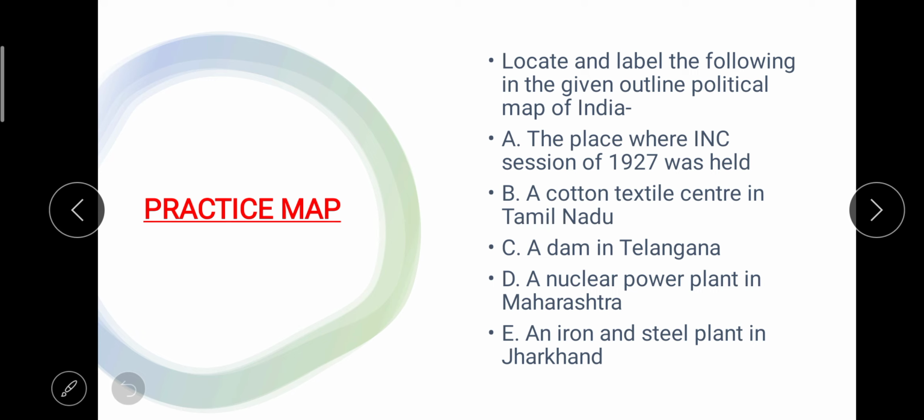And then in the next part we have an iron and steel plant in Jharkhand. Okay, you have done different iron and steel plants in several parts of the country. So I hope if you prepare these maps properly, definitely you will get full marks. Okay, so all the best.